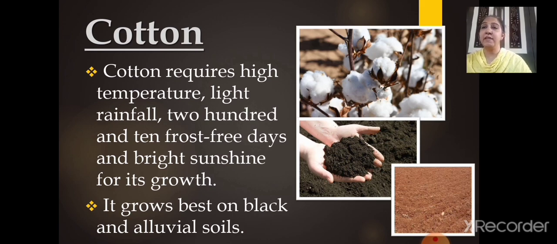Now, you know very well what type of soil is required for cotton. Cotton requires black and alluvial soil. Alluvial soil is very fertile soil, right? Even for rice it is required. So for cotton also the black and the alluvial soil is required. And the most important thing in cotton cultivation is that high temperature is okay, light rainfall is also okay, but 210 frost free days and the bright sunshine for its growth.